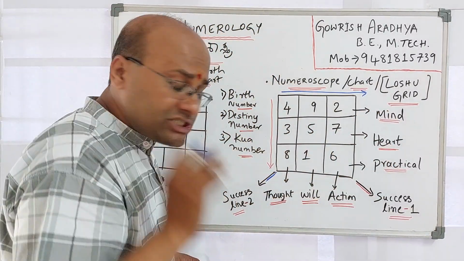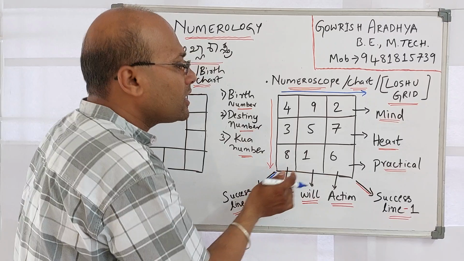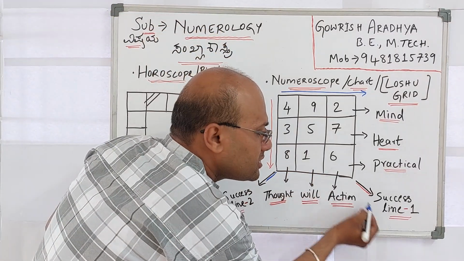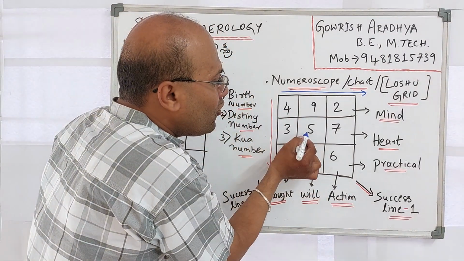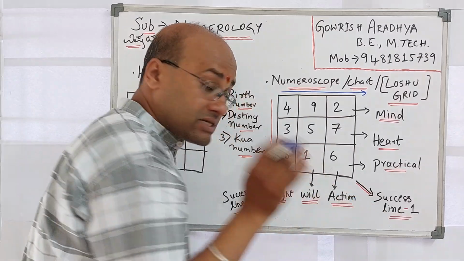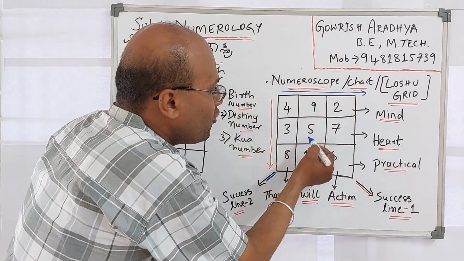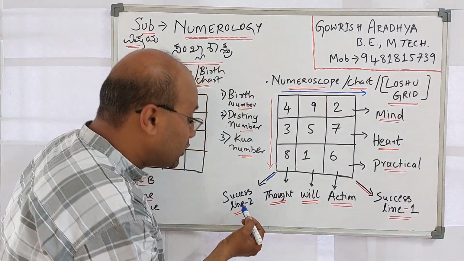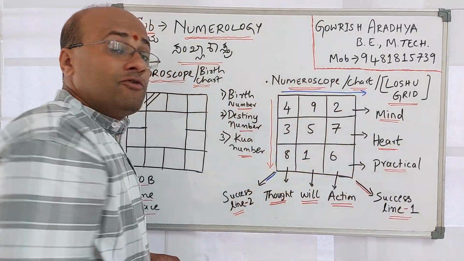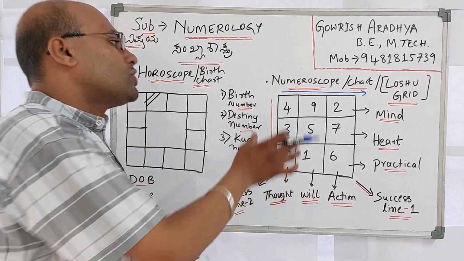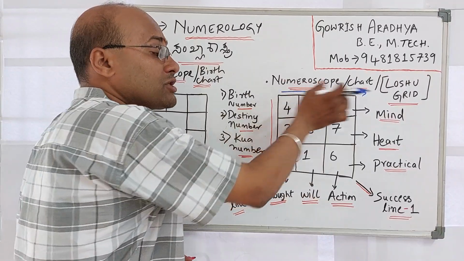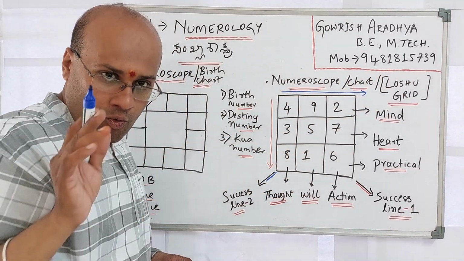And one more very interesting thing is the diagonal lines. The diagonal 456 is called a success line, and the other, 258, makes success line 2. So altogether we have 8 yoga lines, provided with respect to the Loshu grid, that is the numeroscope, as I said.